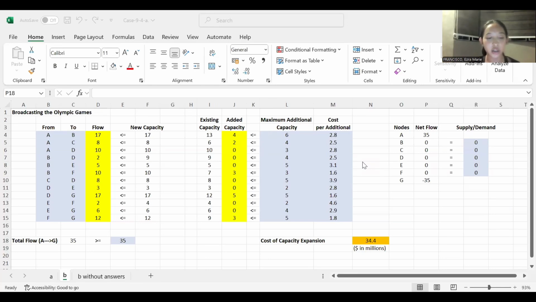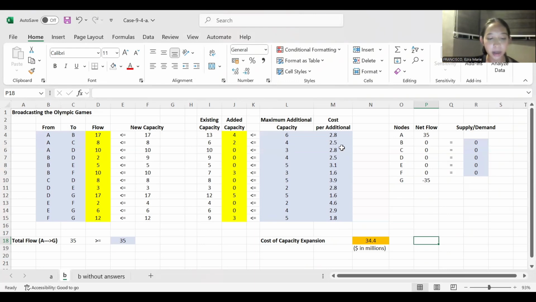Here's what changed. First, we've added new columns. We've added column J, which is the added capacity. This is a new decision variable Solver used to determine how much additional capacity is required for each link. We've also added column L, which is the maximum additional capacity. This column lists the limits on how much each link's capacity can be increased. And then we've also added on column M the cost per additional gigabyte. This shows the cost in millions of expanding each link's capacity by 1 gigabyte.